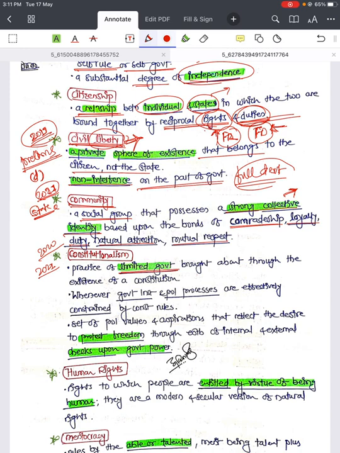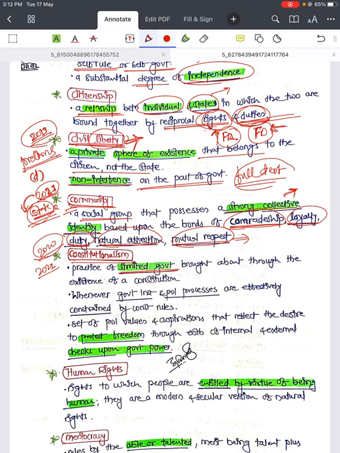But in state, it is a political association. This is the main difference, and based on these two concepts, you can easily solve the question that was asked in the 2021 UPSC prelims, and that was one of the difficult questions for almost all, right? So it is a strong collective identity based upon the bonds of comradeship, loyalty, duty, natural affection or mutual respect. That can be anything, right? So this is community.